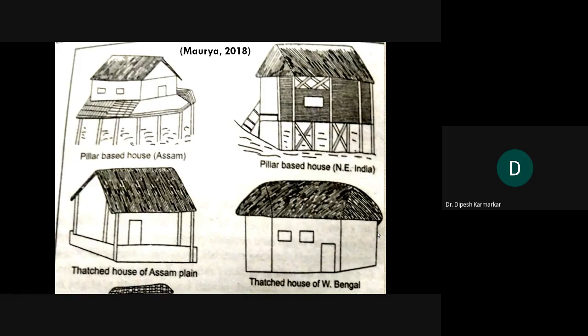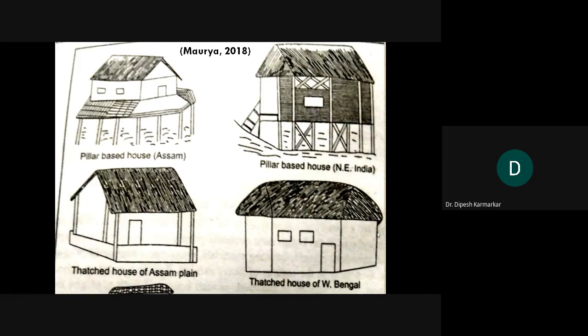You can also see a lot of use of bamboo. The northeastern states have a lot of bamboo plants, and similar other kinds of timber and dry grass are largely used. If you see the 2 diagrams below, thatched houses of Assam plains, West Bengal, here also houses may not be on pillars, but can be on a plinth to avoid flood water.